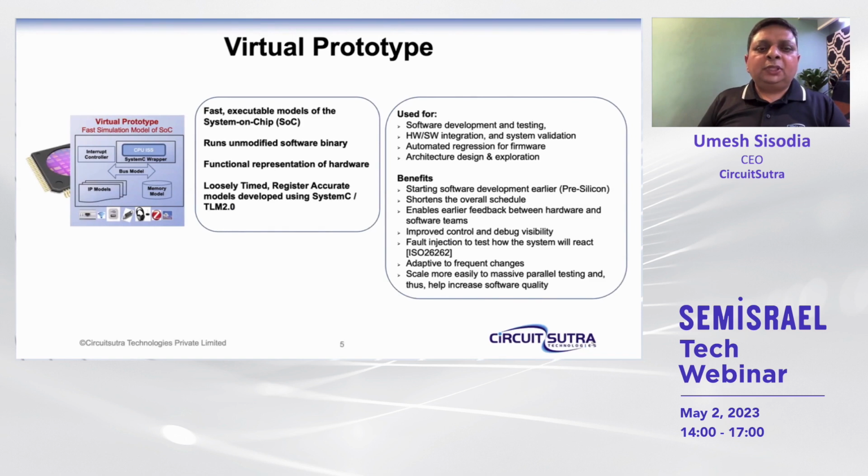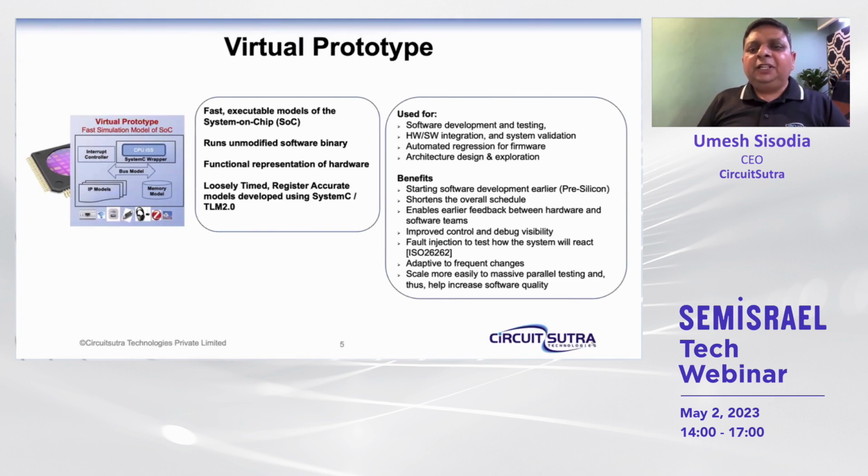These virtual prototypes are the functional representation of the hardware, which are mainly loosely timed, register accurate functional models developed using a high level language like SystemC, TLM, C++, etc. These virtual prototypes are used for software development and testing, hardware software integration and system validation, developing the automation of the regression for the firmware, or architecture design and exploration.